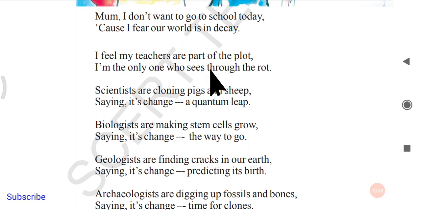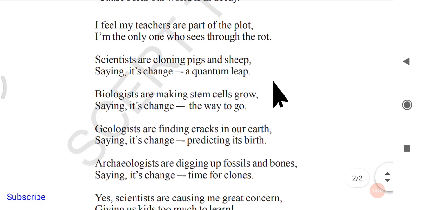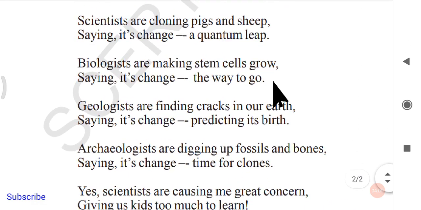She is also telling that she is the only one who sees through the rot, the only one who is observing that the world is going to end, that the world is in danger, and that teachers are also taking part in making this type of dangerous thing for the world. She feels she is the only girl who can observe all these things, and that no other person is observing that the world is in danger. So let us see what the danger is.